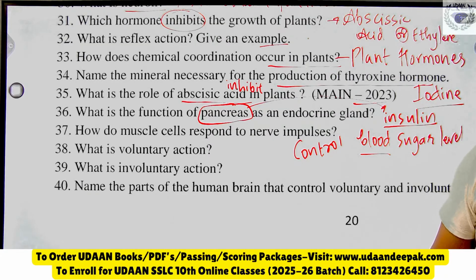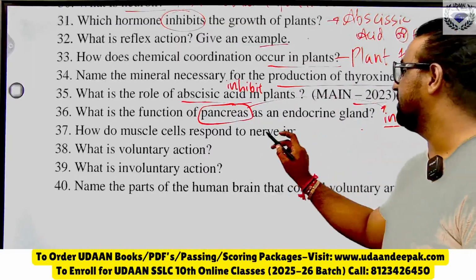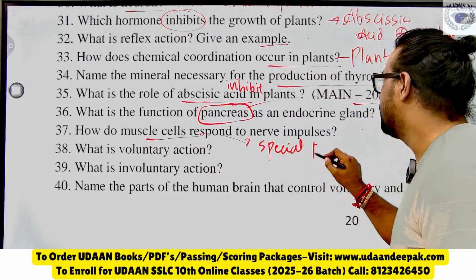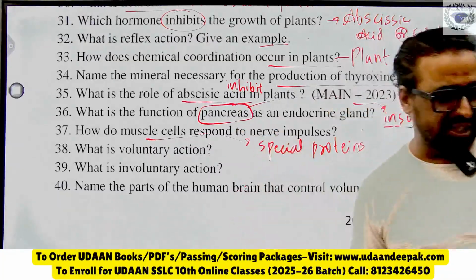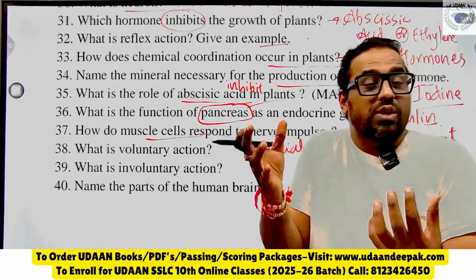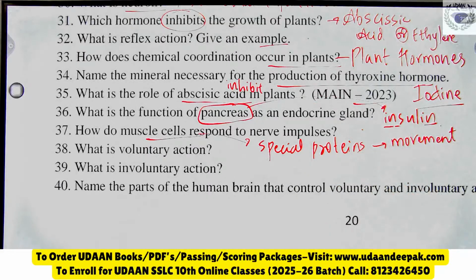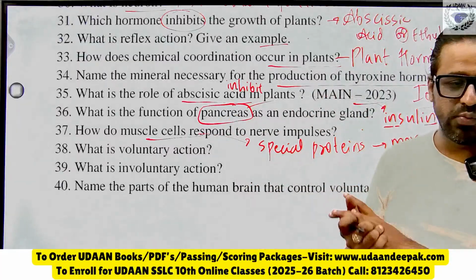See, muscle cells contain special proteins. You know that our muscle cells contain some kind of special proteins, and they cause movement by changing their shape, so that you can have contractions. Muscles change shape and composition, and due to which they respond to external stimulus. That is what you should write.